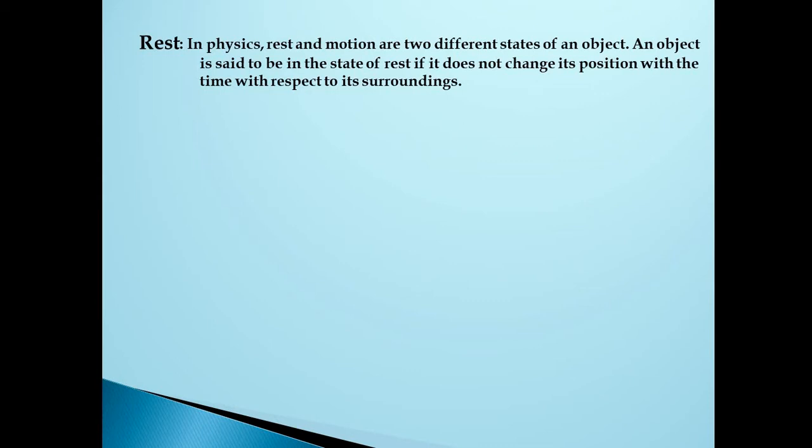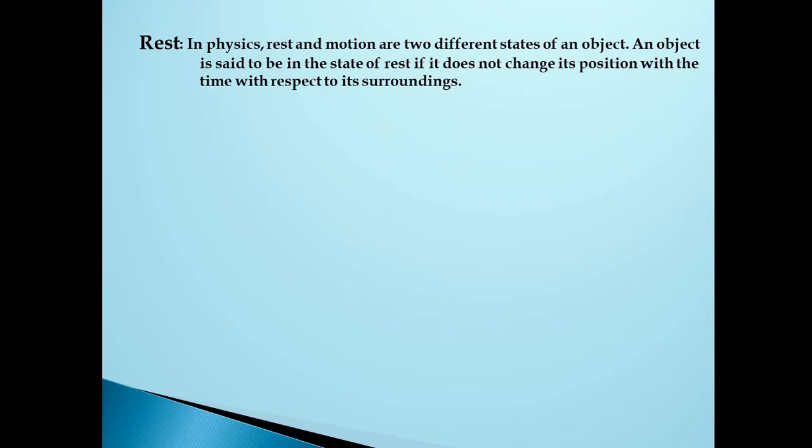When can you say the object is at rest? We use the word rest in our daily life, which means stopping work or movement in order to relax, recover strength, or sleep. In physics, the word rest conveys a specific meaning. If we look at our surroundings, we can easily find objects which move and which do not move, right? We can see and get to know whether the object is in motion, or whether the object is just not moving at all.